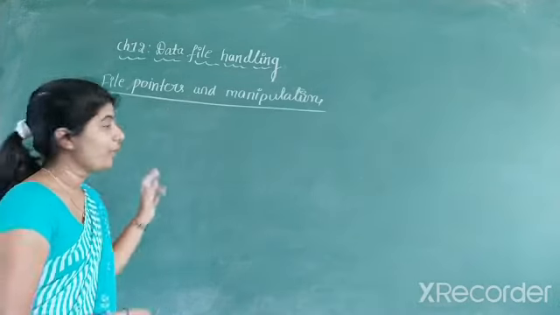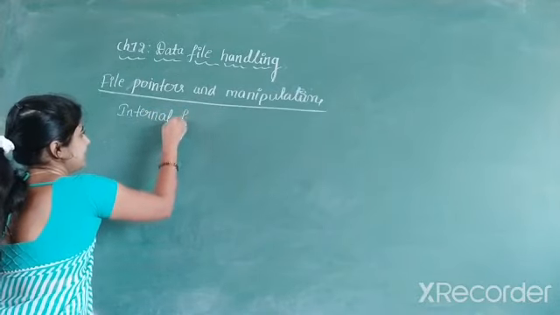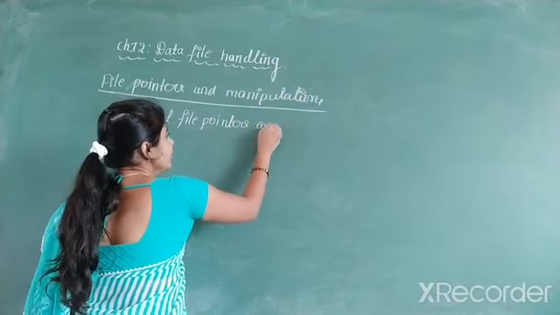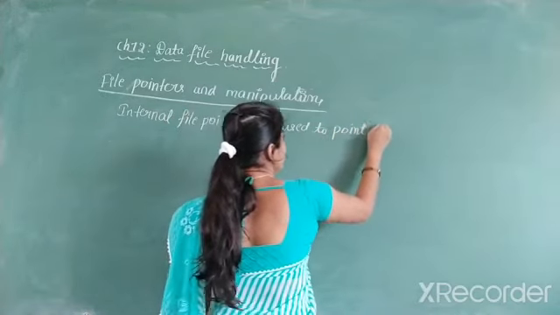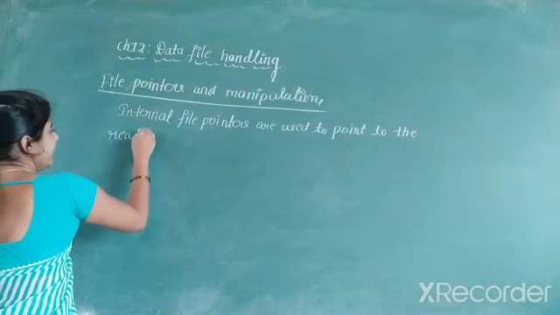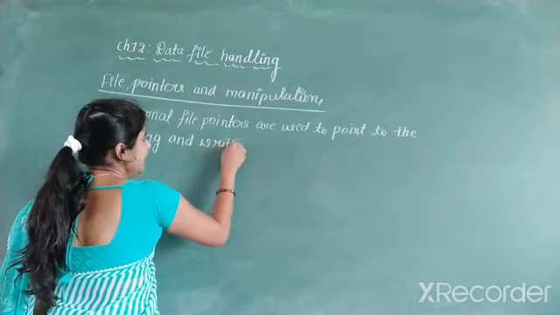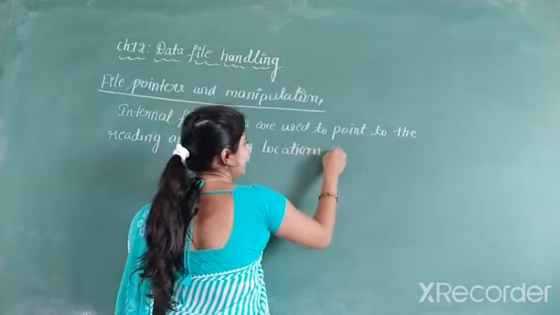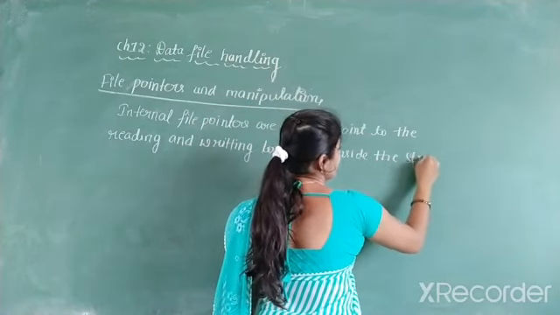So what do you mean by file pointers? The internal file pointers. These are internal pointers. Internal file pointers are used to point to the reading and writing locations inside the stream.